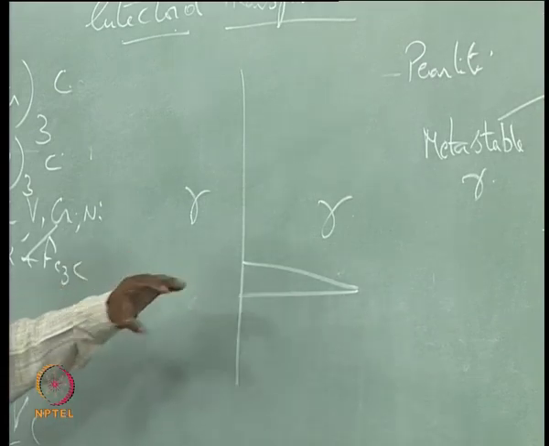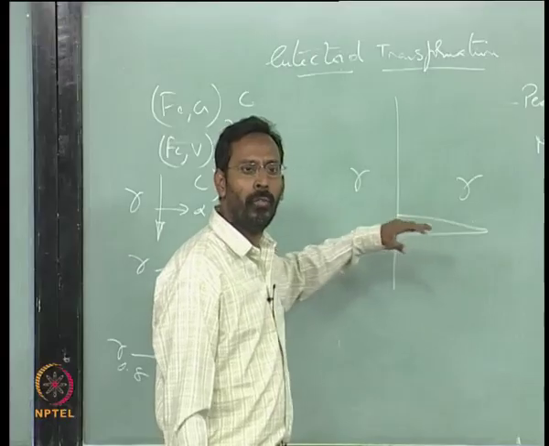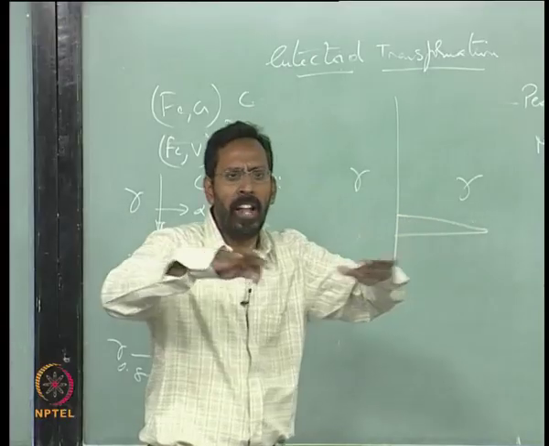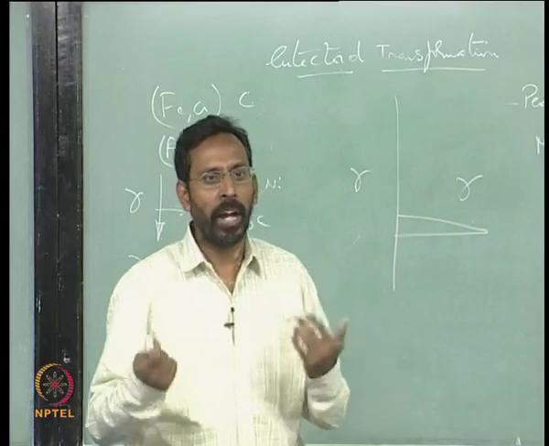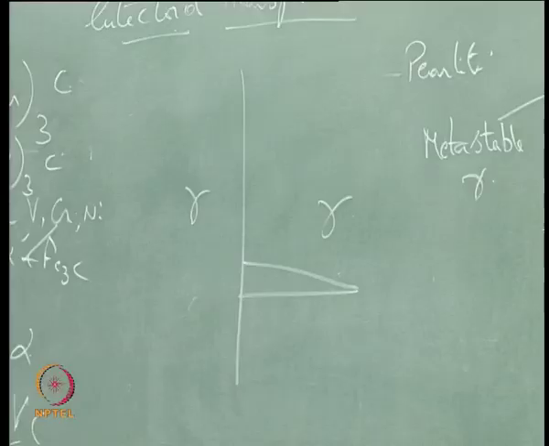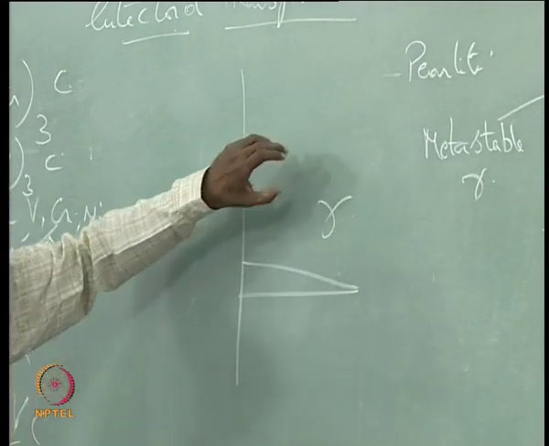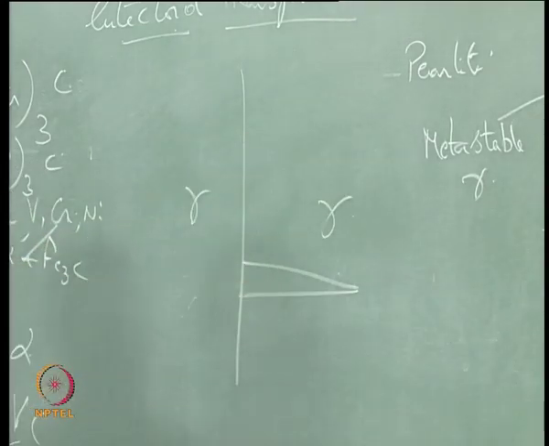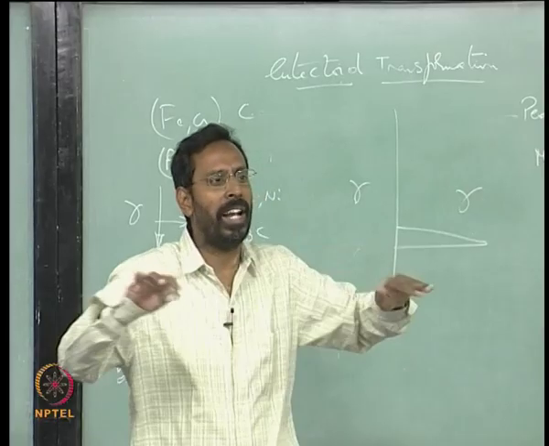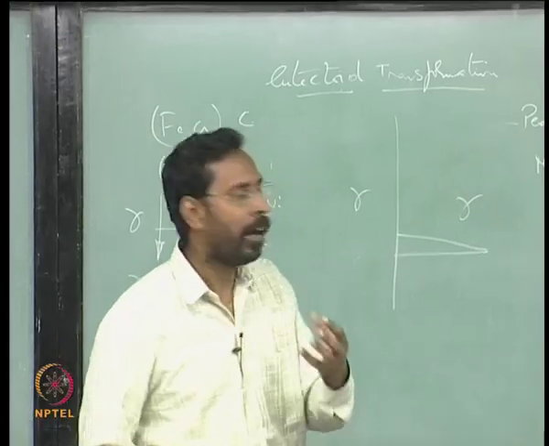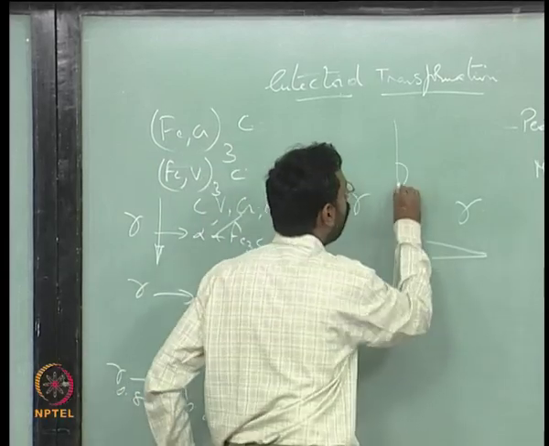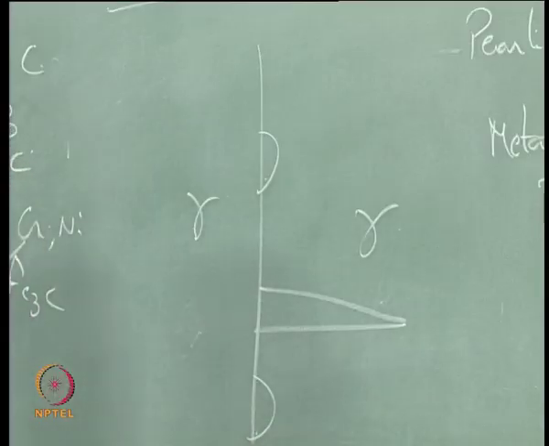So, as a result, the alpha that is coming out will form on certain planes of gamma in order to get a coherency. So, you will see there is a habit plane between the gamma and the alpha. So, you see that the precipitate forms like platelets rather than forming at a grain boundary as what is called grain boundary allotriomorphs.